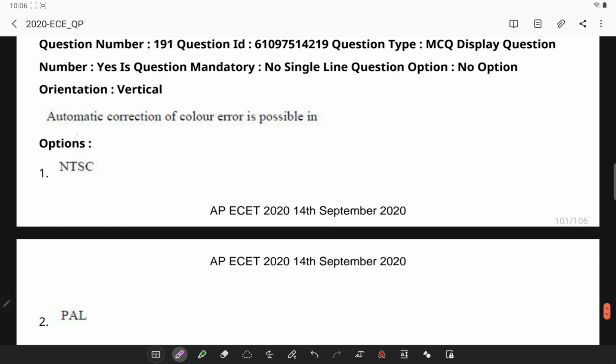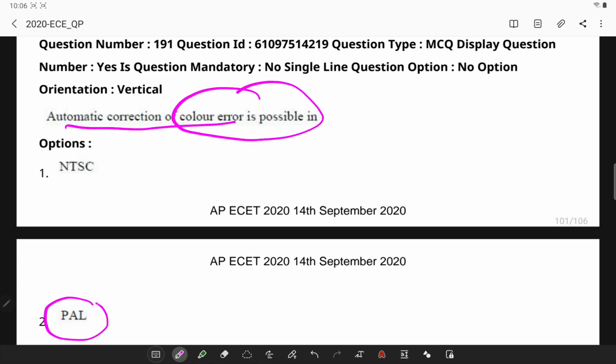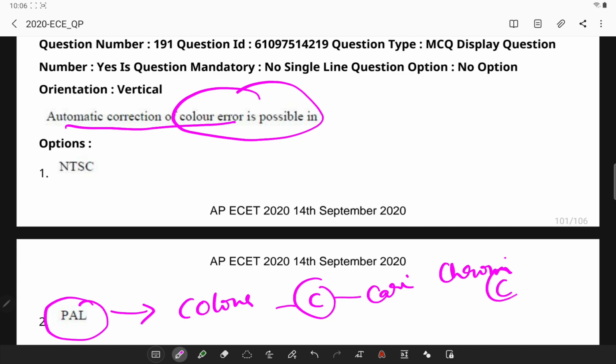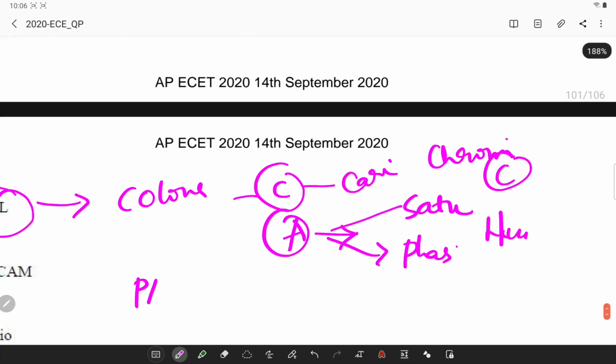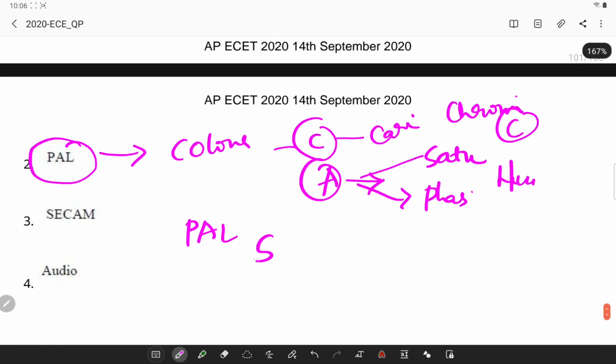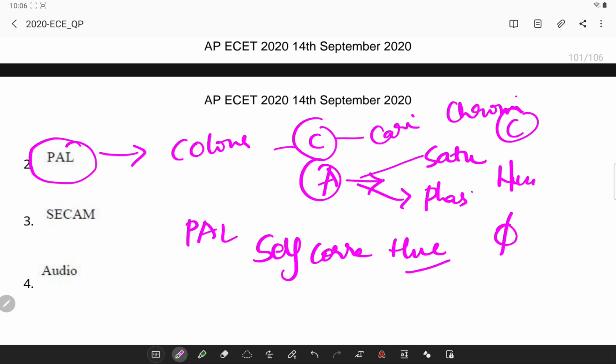Next, automatic correction of color error is possible exactly in the PAL system. In color television systems, color information is carried by the chrominance carrier, whose amplitude represents the saturation and phase represents the hue. Now PAL, what is it? PAL is a self-correcting system in which the hue errors as well as the differential phase are corrected, though with added complexity.